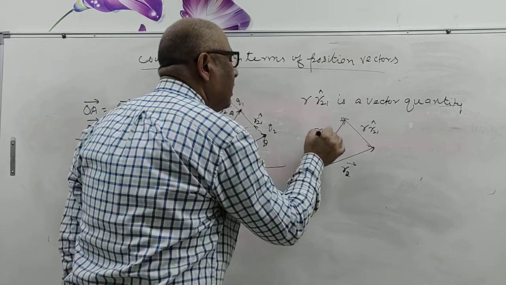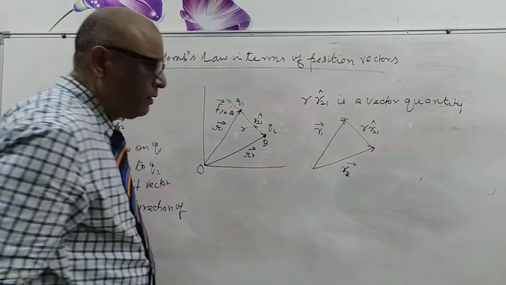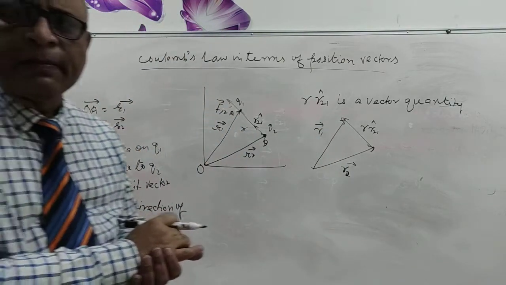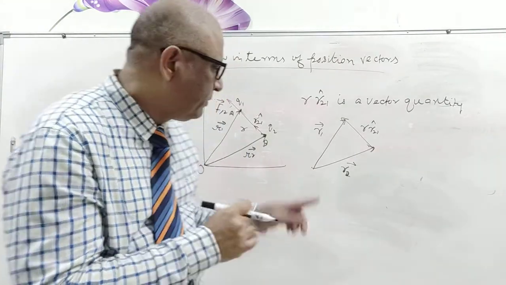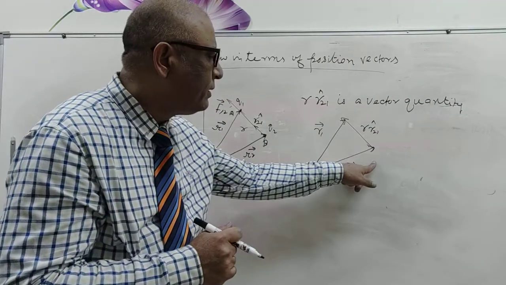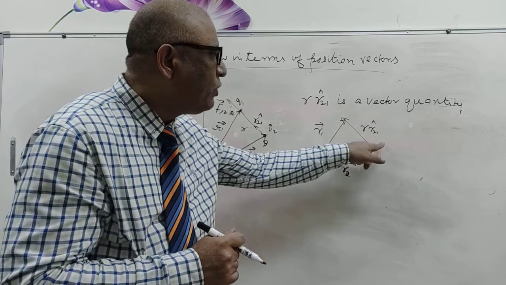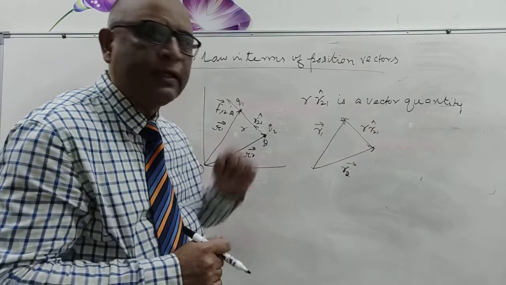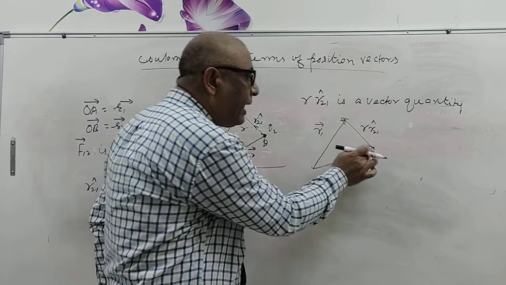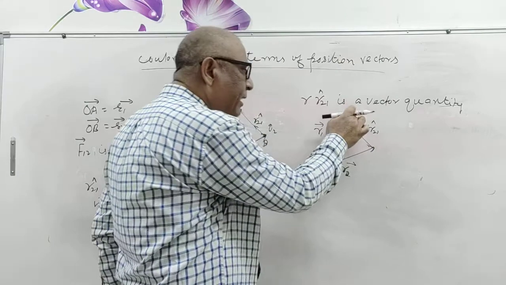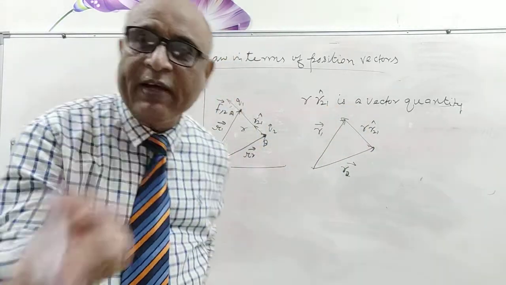And now this is here R1 vector. Now try to understand vector addition. R2 vector, R21 cap vector, and R1 vector. Here tail, head, but head, tail. So R1 is the resultant vector.